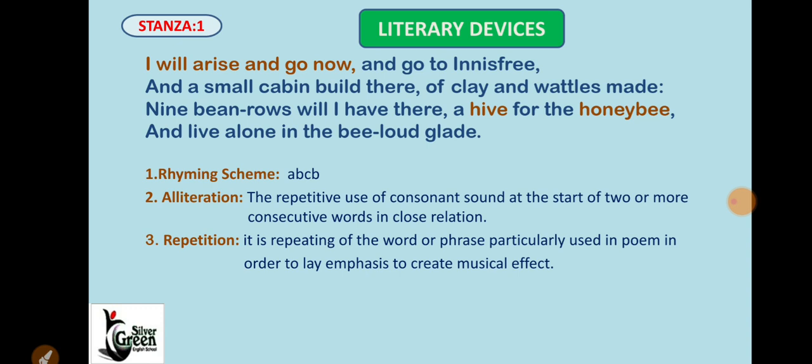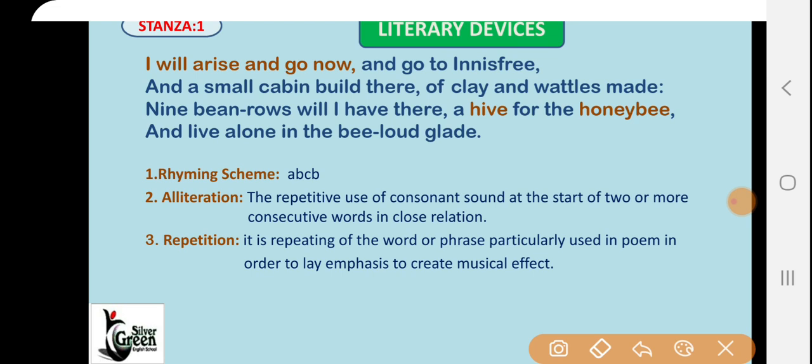Now we will discuss stanza-wise literary devices. In the first stanza, first of all let me tell you about the rhyming scheme. In the whole poem, the same rhyming scheme is there. Like here you can see the last word of this line, free.